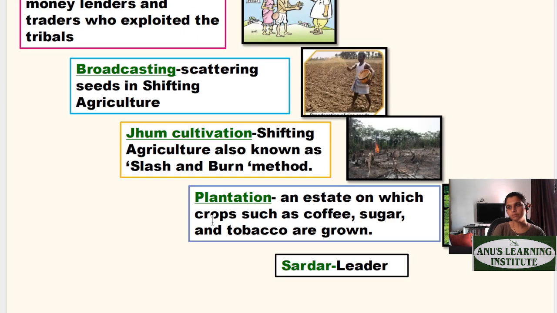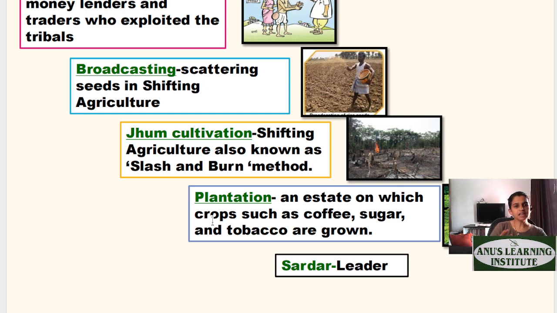Then we talk about Jhum cultivation. Yes, this is a topic that we have to discuss at length. Jhum cultivation has actually four names: shifting cultivation, Bewar, slash and burn method, or Jhum cultivation. Everything means the same. So what does this mean? When we are talking about tribals, they basically did farming on forest lands, right? There were no ready-made agricultural lands for them, so they had to prepare the forest for cultivation. Now, how did they do that?